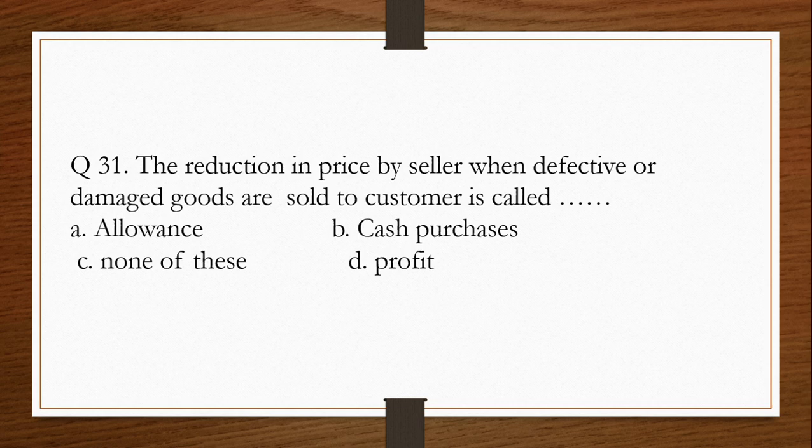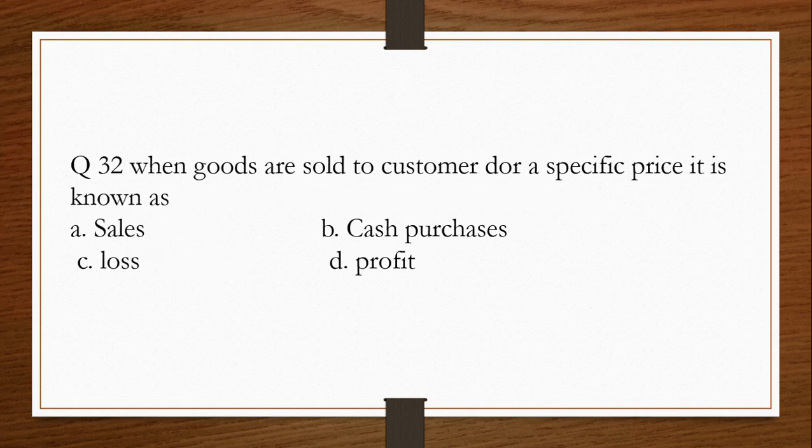Question number 31. The reduction in price by seller when defective or damaged goods are sold to customer is called dash. A. Allowance, B. Cash purchases, C. None of these, D. Profit. The correct answer is A. Allowance.